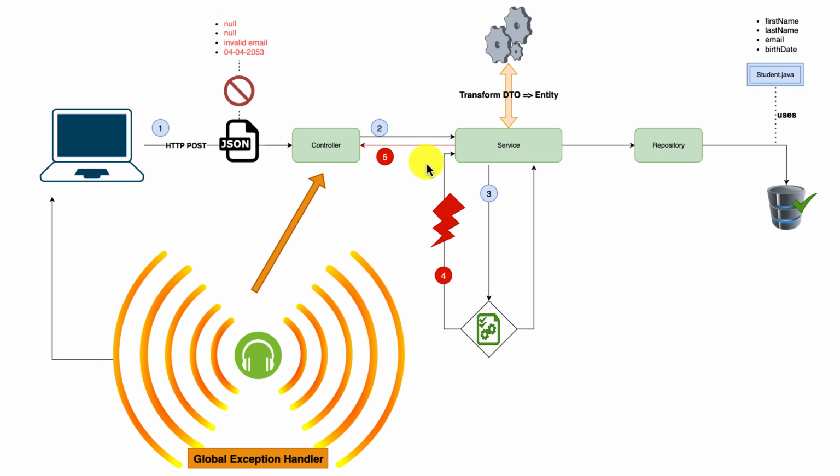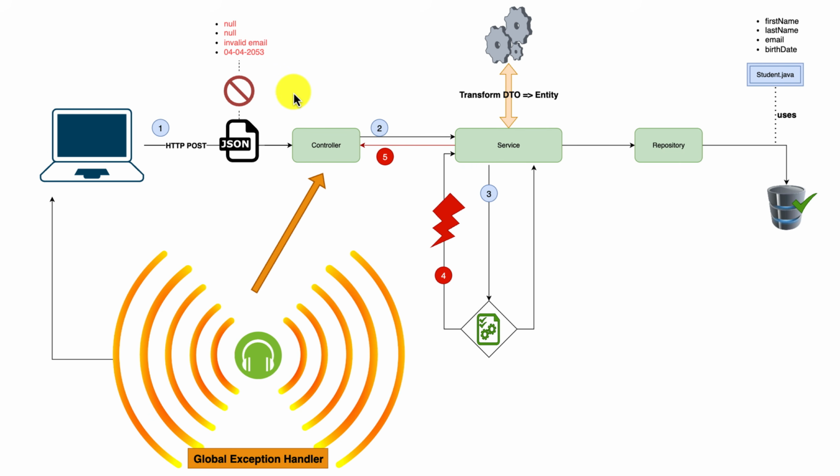We have this scenario here: a customer sends an HTTP POST to our backend with a JSON, and let's take an invalid one in this case. The client of our API sends null, an invalid email and a date in the future, which is not okay for us. We don't accept this kind of data because we have a validation.